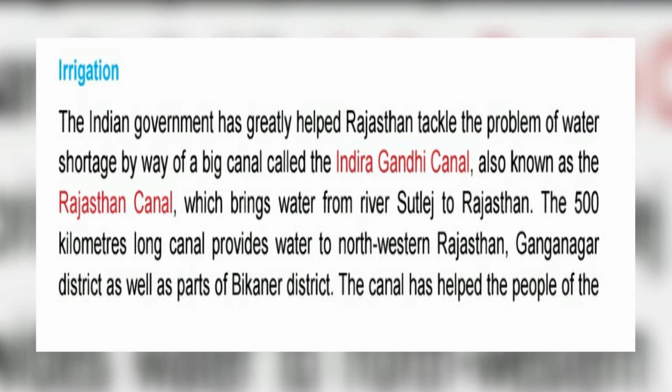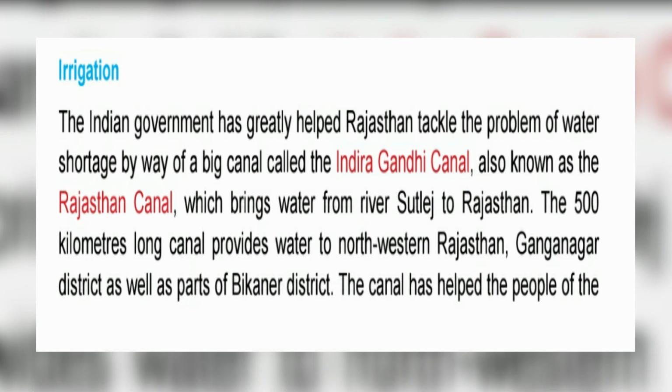Irrigation means supplying water to the fields. It is called irrigation on a large quantity. The Indian government has greatly helped Rajasthan tackle the problem of water shortage by way of a big canal called the Indira Gandhi Canal. In desert, there is no rain, so there is less amount of water.